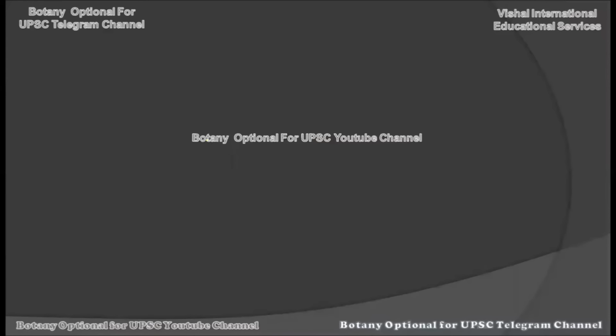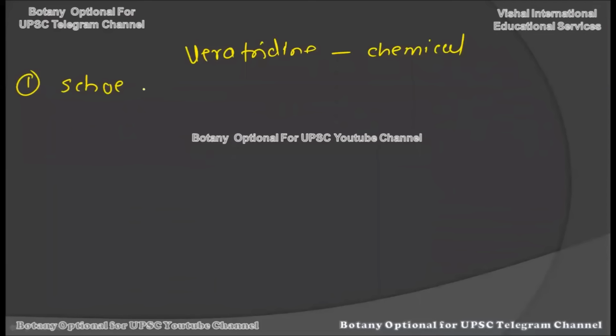Okay, so this time we are talking about the chemical compound or the secondary metabolite called veratridine. Veratridine is a natural chemical compound which is found naturally in the plant, and it acts as an insecticide. So from which plant is this particular chemical compound extracted? The name of the plant, carefully write down the botanical name, is Schoenocaulon officinale. So underline this as it is a botanical name.